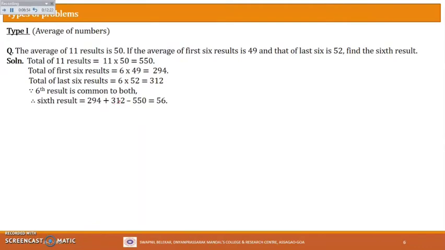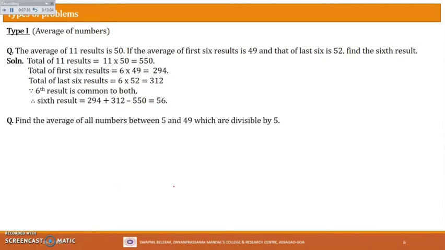Now this 312 is the total of the last 6 results, right? That means who is present here? The 6th term is there, 7th term is there, 8, 9, 10 and 11th term are there. It is the addition of the 6th, 7th, 8th, 9th, 10th and 11th terms, right? But notice here, the 7, 8, 9, 10, 11 terms are also there, correct? So the 7th term, 8th term, 9th term, 10th term, 11th term will get cancelled with the 7, 8, 9, 10, 11 terms, right? So who will remain here? The 6th term will remain. That's how it is.